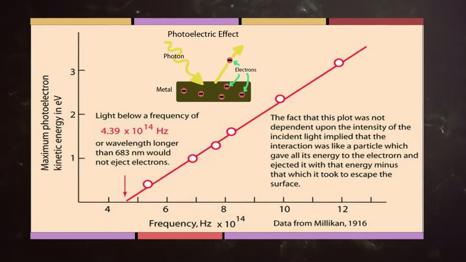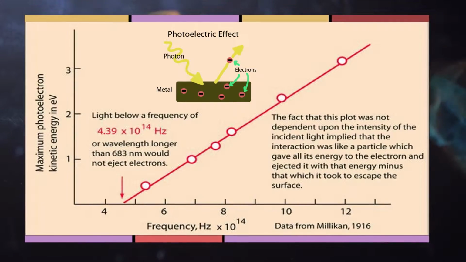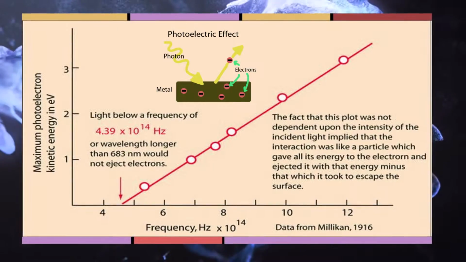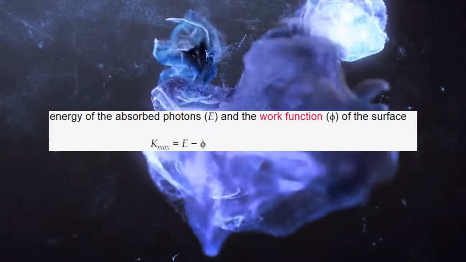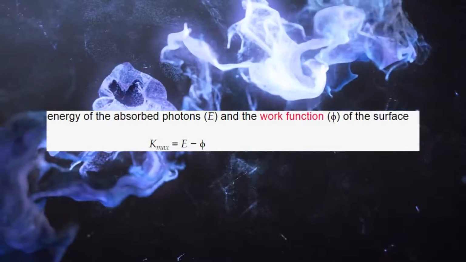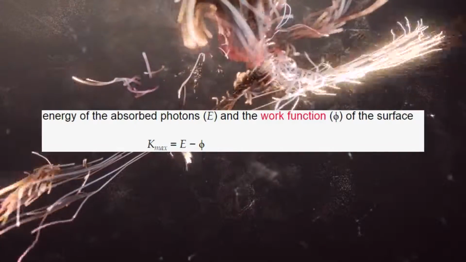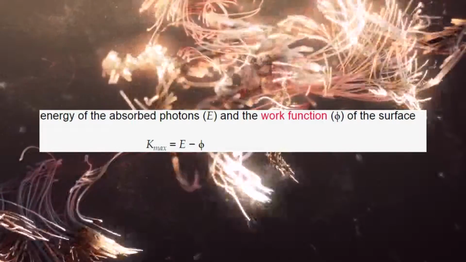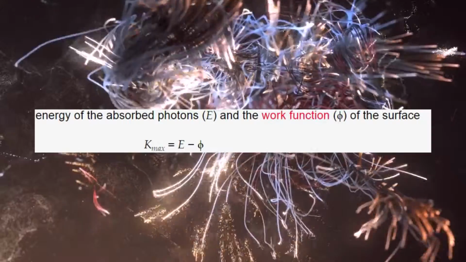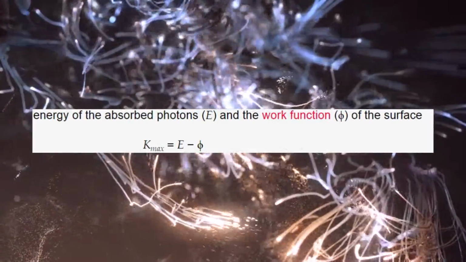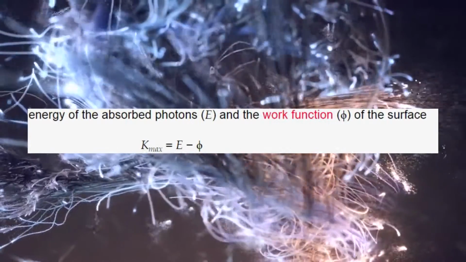Einstein applied his photon model to the photoelectric effect, in which a beam of light hits the surface of a metal and releases an electron. The minimum amount of energy necessary to eject an electron is called the work function, W. If an electron is given the energy E by a beam of light that is greater than W, then the energy converts into kinetic energy. The formula is K max equals E minus W. K max is the kinetic energy, E is the photon energy, and W is the work function.